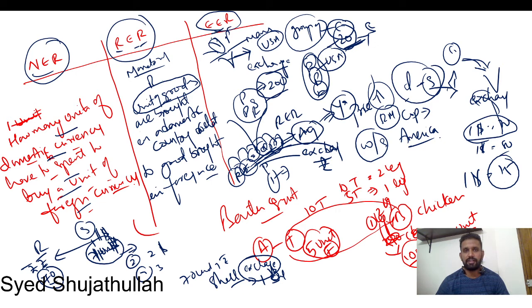Effective exchange rate is nothing but this: you cannot have only one exchange rate with one country, because one country's price level increase or decrease does not actually affect your exchange rate. It has to be a group of countries which are supplying the same product to the domestic country, then only will you see proper exchange rate revisions, otherwise not possible.